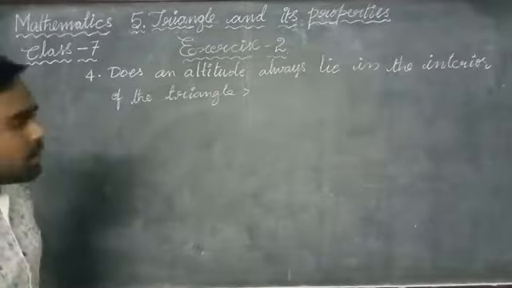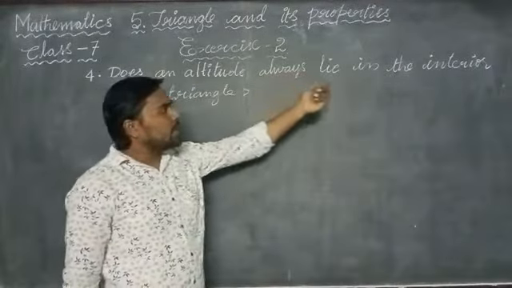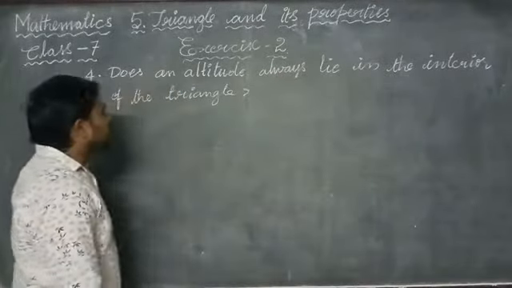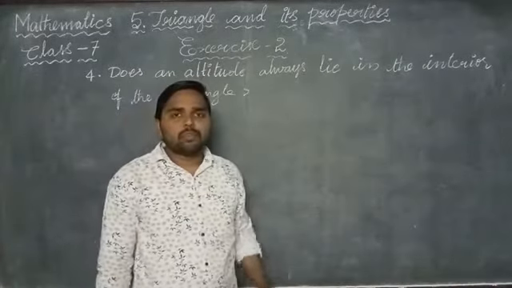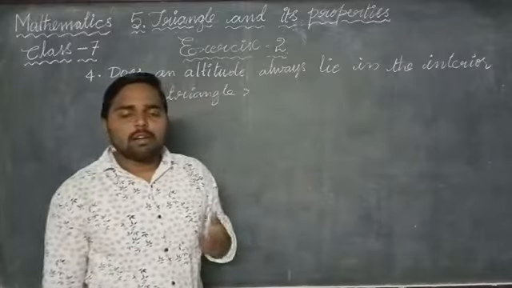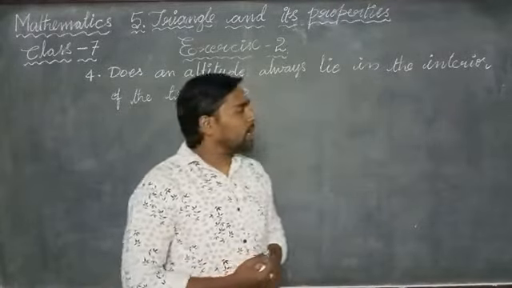Okay. This is the question they have given. Does an altitude always lie in the interior of a triangle? How can we say whether it always lies in the interior of the triangle or in the exterior of the triangle?